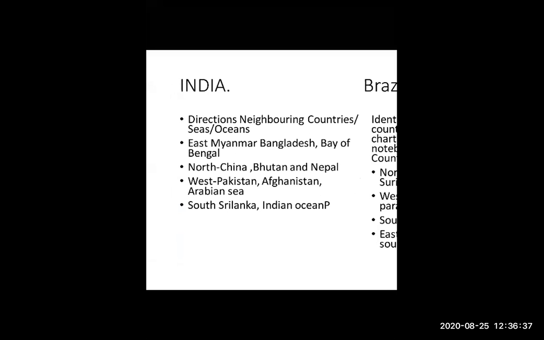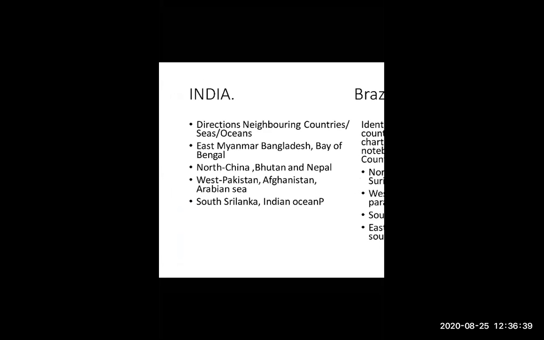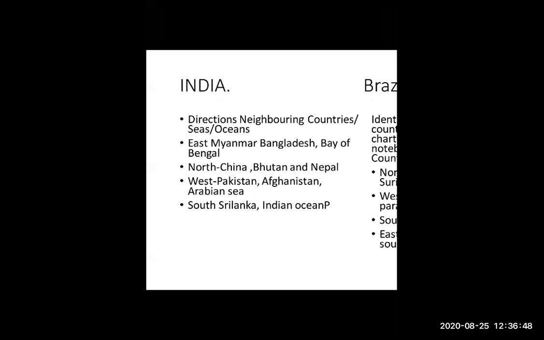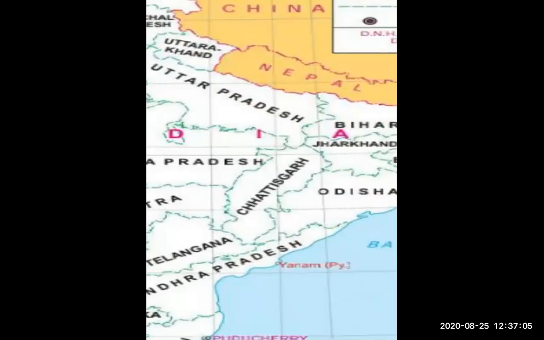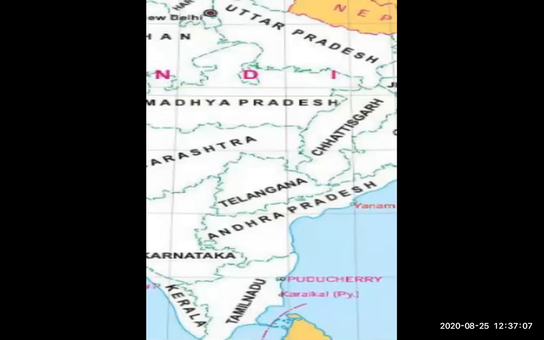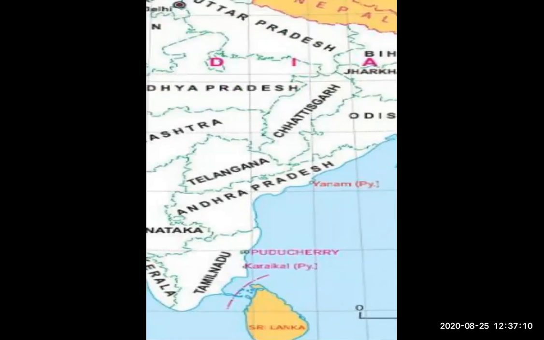If you are talking about east, look at this east. So in the east, which neighboring countries or seas or oceans are coming? In the east, Myanmar, Bangladesh and the Bay of Bengal are coming. And how it is, I will show you. Just look over there. We are talking about east, okay?